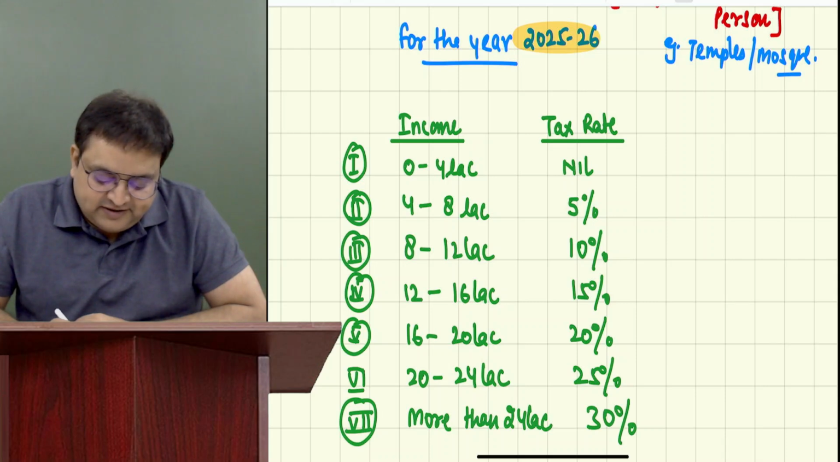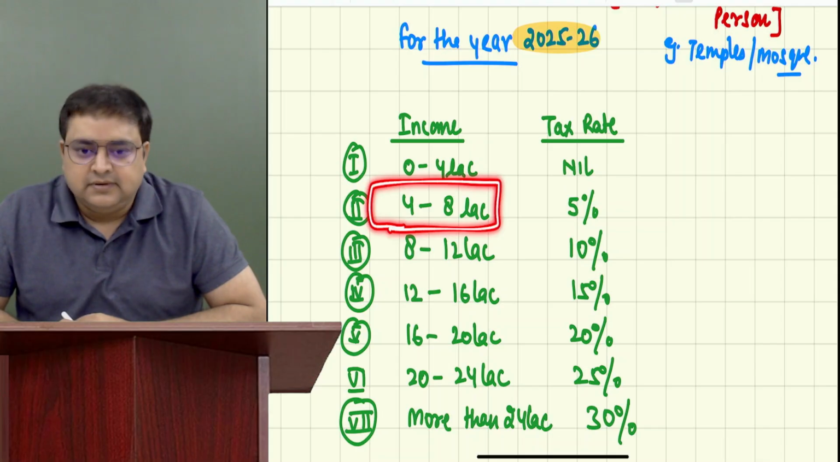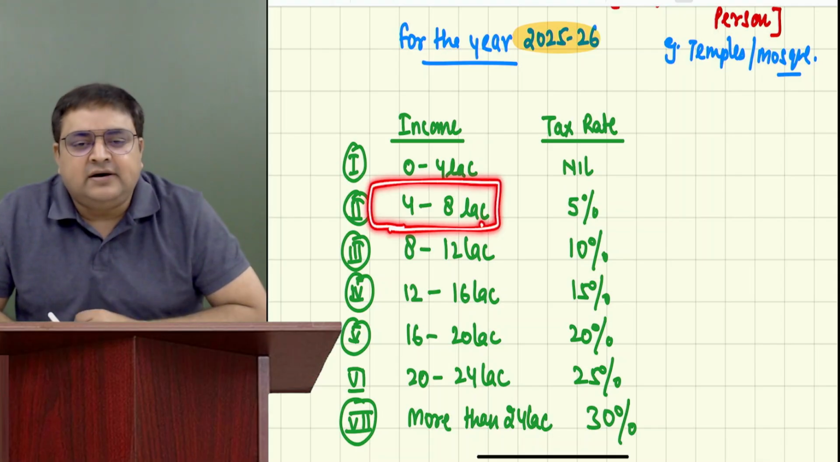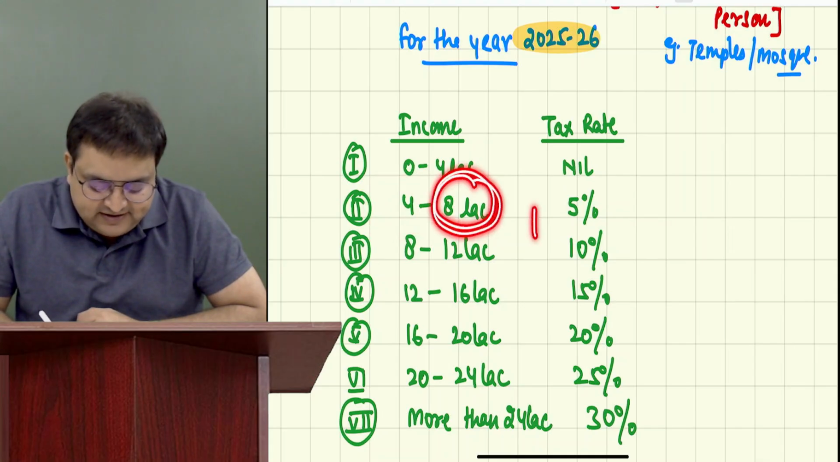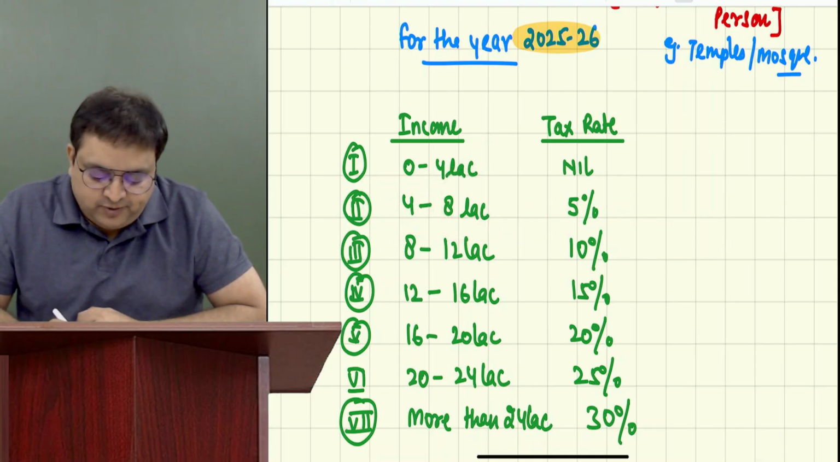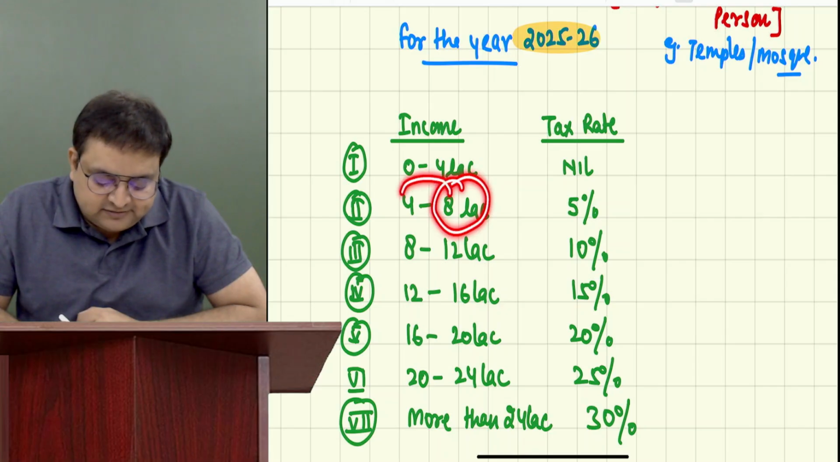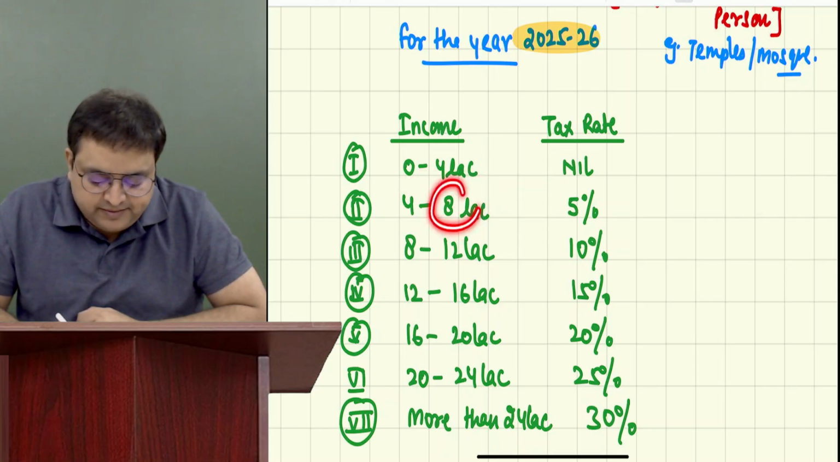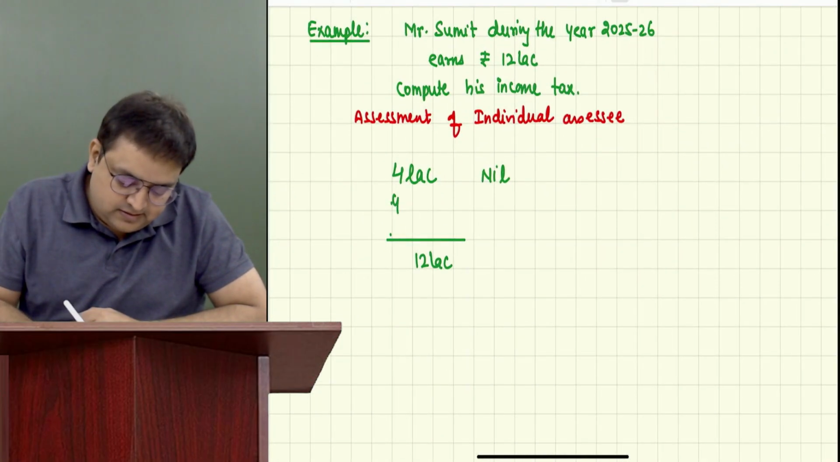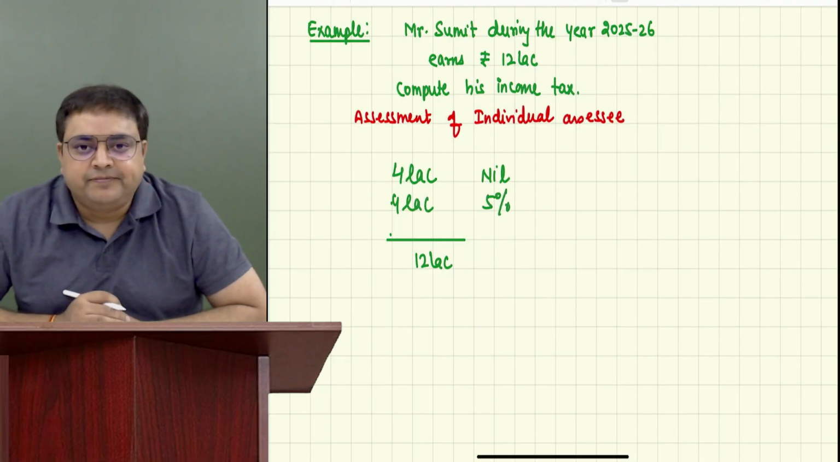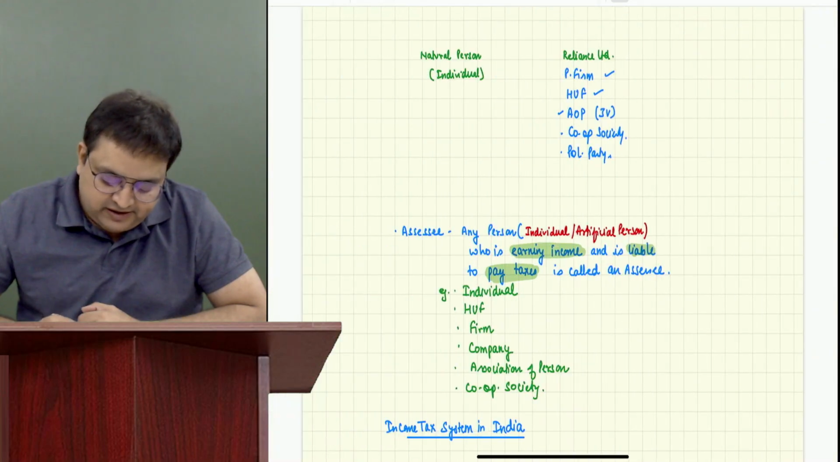Second level. Guys, what is the upper limit of the second level? 8. Is he crossing the upper limit? Yes. Is he crossing 8 lakh? Yes. He is coming up till 12 lakh. So what you will do? 8 minus 4, upper limit minus lower limit. 8 minus 4 is 4 lakh. How much is the tax rate in the second level? 5%. Okay.